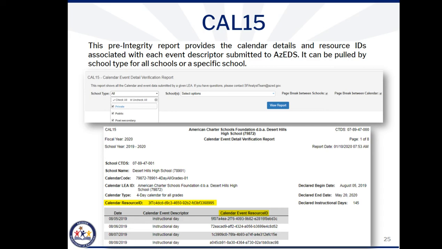This report is also very helpful in resolving integrity errors regarding required holidays and breaks. There are several integrity rules impacted by calendar event descriptors, and this report will show you each event descriptor as it has been submitted to AZEDS. You can export this report into CSV to easily narrow down any issues related to multiple event descriptors submitted for a particular day, holidays submitted on an incorrect date, or issues with break event descriptors.